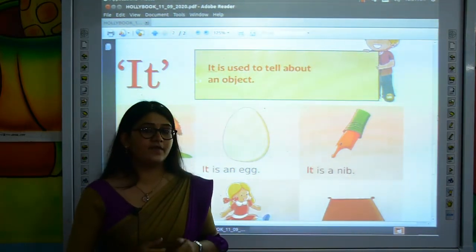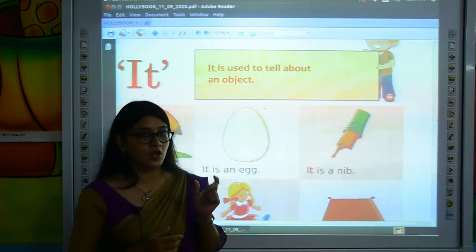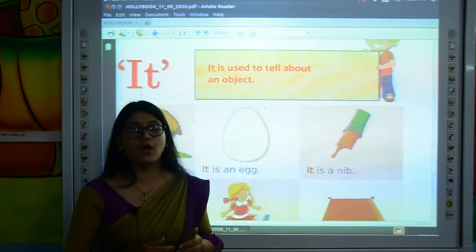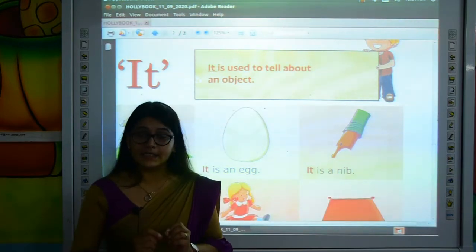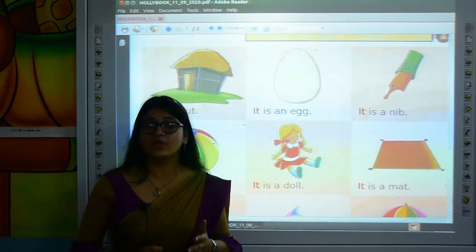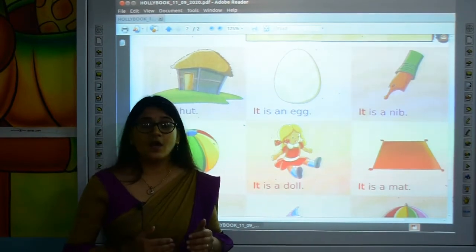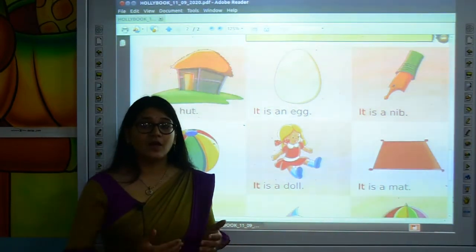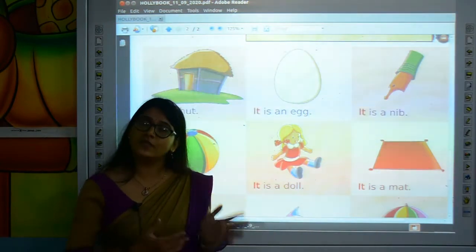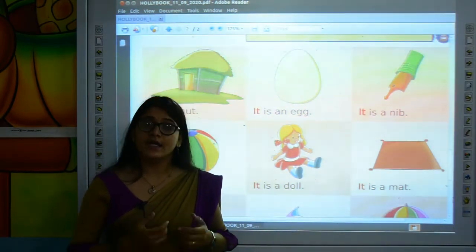I repeat myself, when we are talking about any object or thing or an animal, we will use it. When we are talking about any object or any place, for them we will use it.